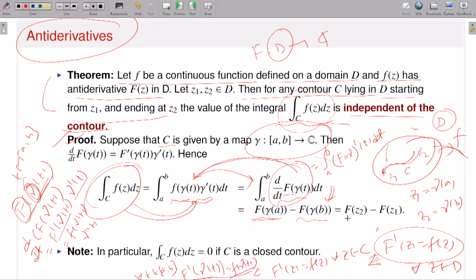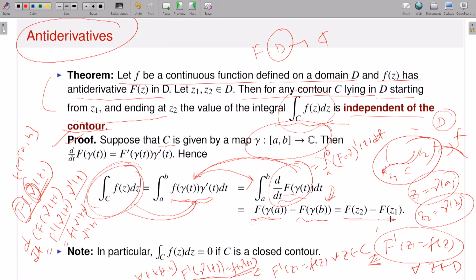Gamma of a is Z1 and gamma of b is Z2, because gamma is a parameterization of my contour starting from the point Z1 and ending at the point Z2. So what we have observed is that the contour integral, if I calculate it in this way, will have the value capital F of Z2 minus capital F of Z1.